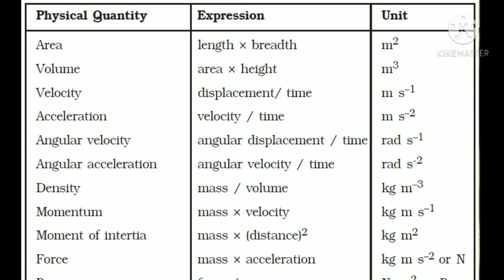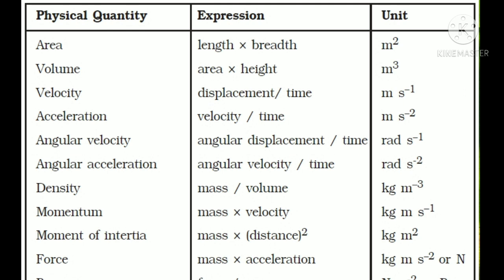Next one is angular velocity. When a particle is moving in a circular path, that motion is called angular motion and the velocity is called the angular velocity. What is the expression? Angular displacement by time. The unit of angular displacement we just discussed, radian. So radian per second or radian second power minus 1. The next one, angular acceleration. Acceleration is velocity by time, so angular acceleration means angular velocity by time. So the unit is radian second power minus 2.